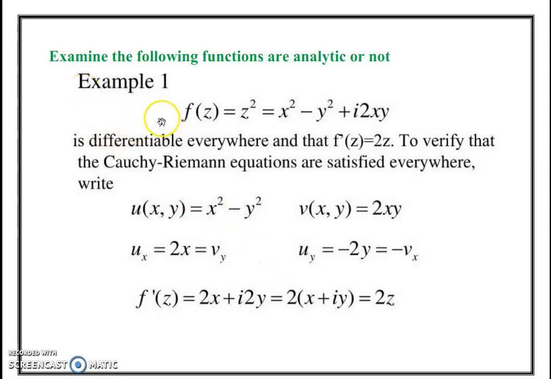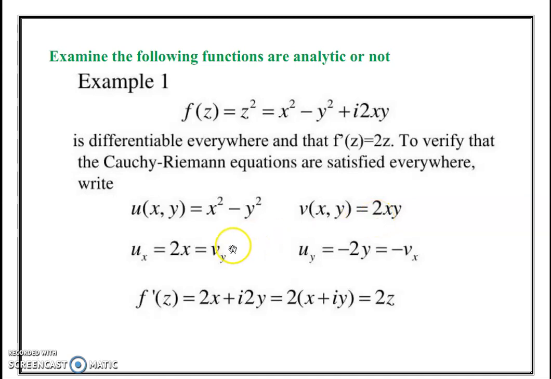In this example, consider the function f of z is z square. Here we prove f of z is differentiable and the derivative of f of z is 2z. Now f of z equal to z square. Replace z equal to x plus iy. We obtain f of z as x square minus y square plus i 2xy. Now the real part u is x square minus y square and the imaginary part v is 2xy.